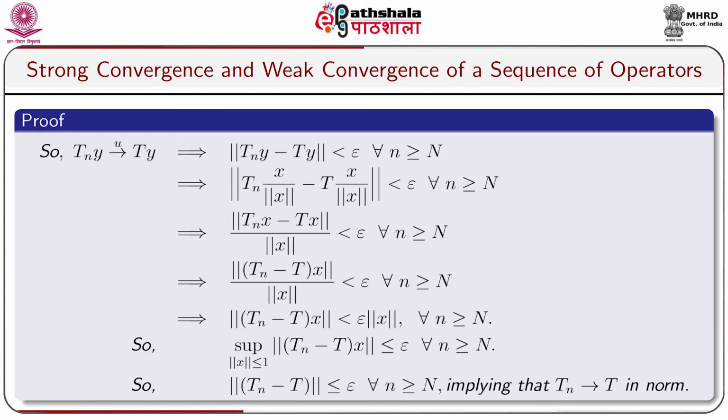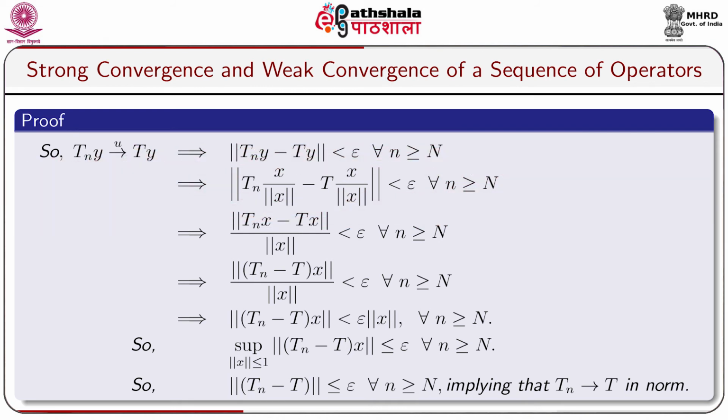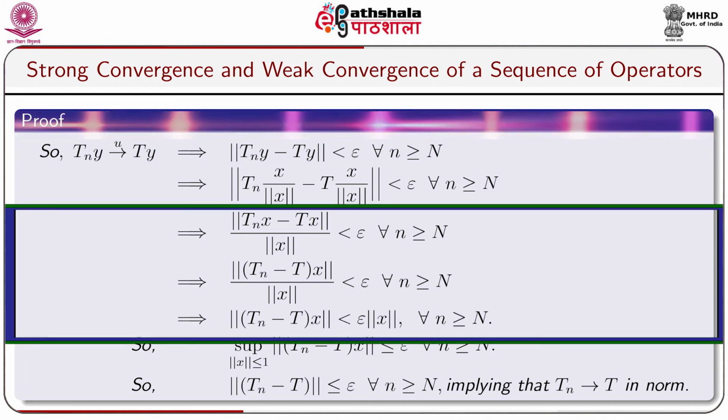So, Tny goes to Ty uniformly implies norm Tny minus Ty less than epsilon for all n greater or equals to capital N. This implies norm Tn x by norm x minus T x by norm x less than epsilon for all n greater or equals to capital N. This implies norm Tnx minus Tx over norm x less than epsilon for all n greater or equals to capital N. This implies norm Tn minus T into x less than epsilon into norm x for all n greater or equals to capital N.